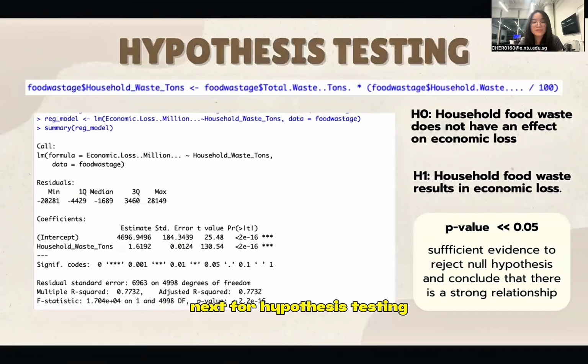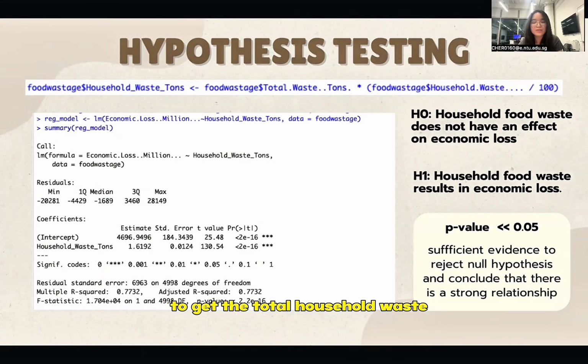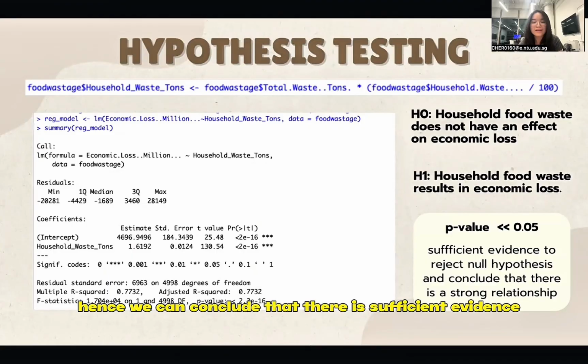Next, for hypothesis testing, we first set the null hypothesis and alternative hypothesis as shown in the slide. We use the formula of the percentage of household waste multiplied by total waste to get the total household waste. After creating a regression model showing the relationship between economic loss and household waste, we find that the p-value is much below 0.05. Hence, we can conclude that there is sufficient evidence to reject the null hypothesis and conclude that there is a strong relationship.